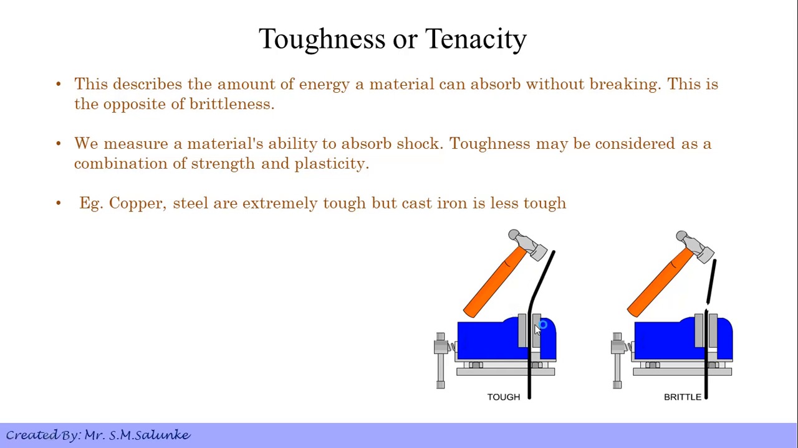As you can see, the material has absorbed the shock or force that is applied to it without breaking. The examples are copper and steel, which are extremely tough, but cast iron is less tough. We'll discuss why cast iron is less tough than copper and steel in our unit number 3.